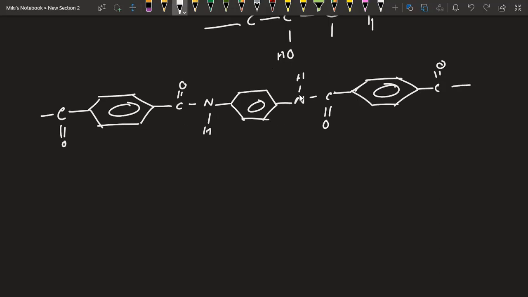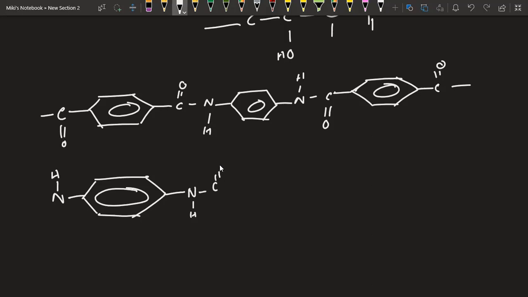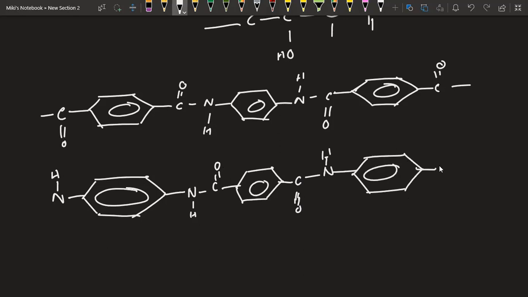This polymer is known as one strand. Another strand would be, let's say, here is another strand. Let's say this is another strand. Okay, this is another strand.